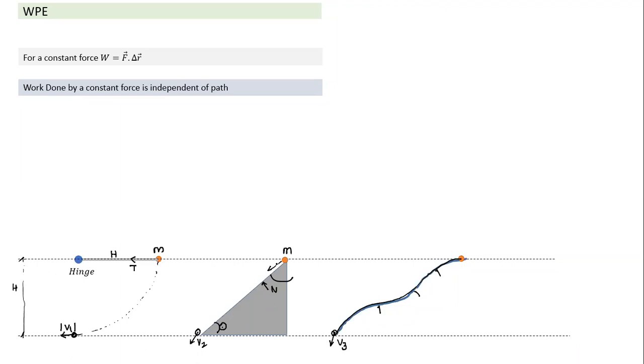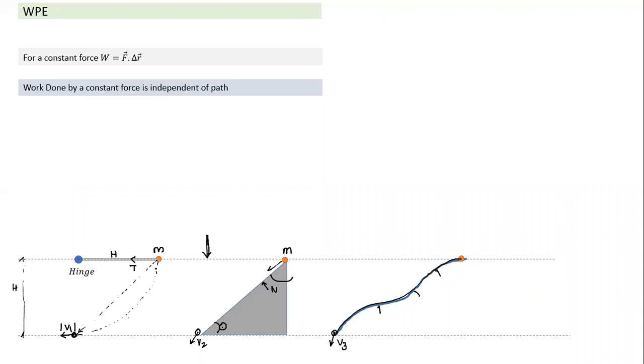So here work is being done by the gravitational force, which is constant. So I can think of what the work done is. Work done is equal to the force multiplied by the component of displacement along the force. So here also this is a displacement. First of all, the path is like this, but still I can take, if the force is constant, it is equivalent to this path here.